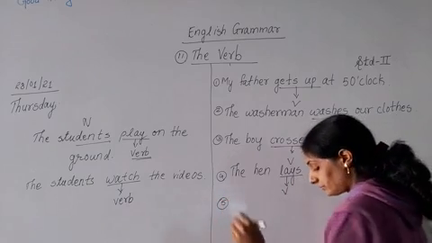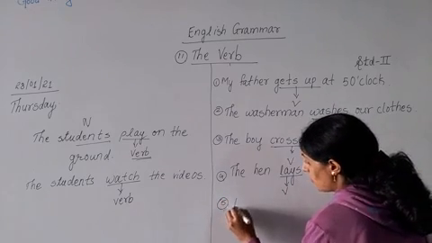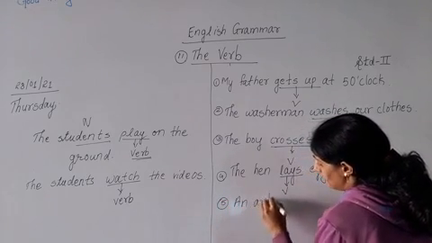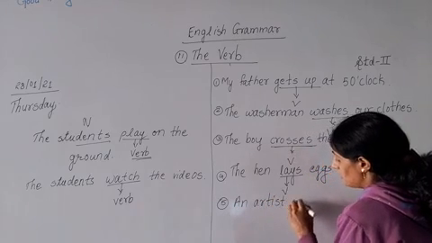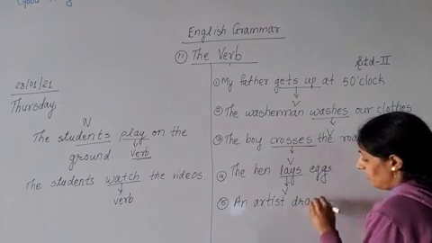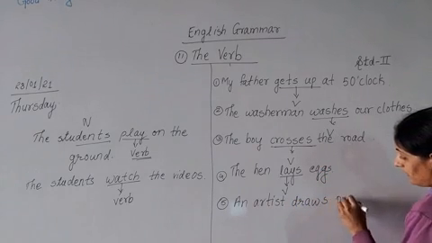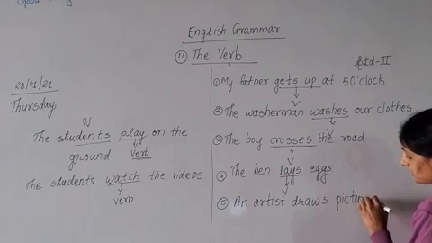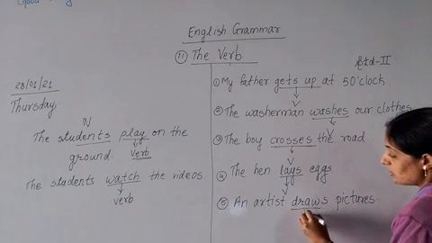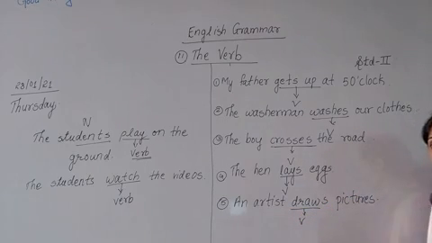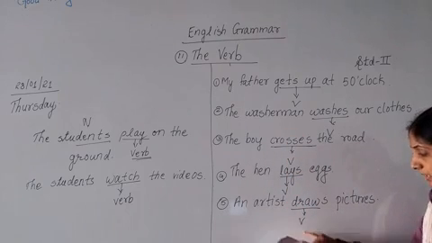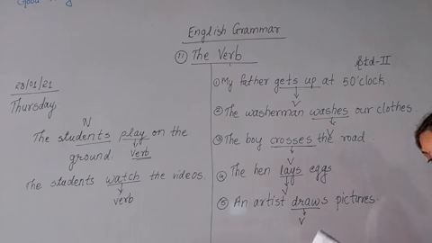Fifth one: an artist draws pictures. So draws is what? Draws is a verb. Understood? You have to underline these words in the sentence and write V downside, so you will understand it is a verb.